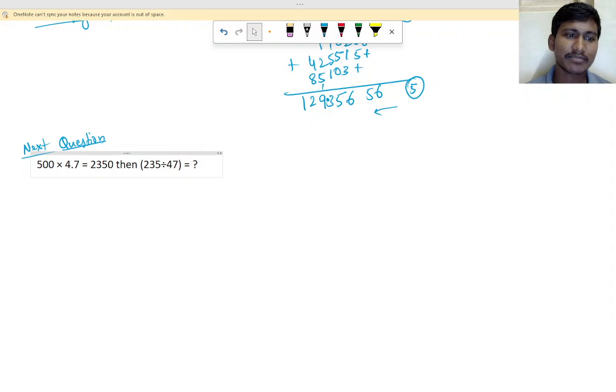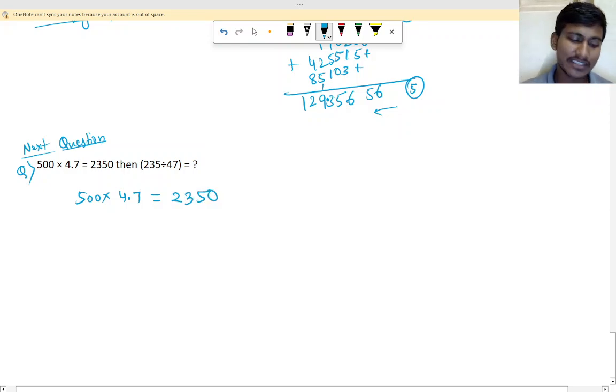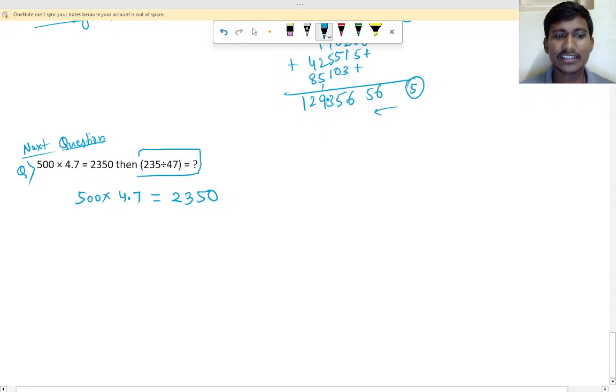Understand? So see here, what is the question given? 500 into 4.7. If you multiply, the answer is 2350. They have given that as the answer, and that is correct. So we have to use that to find the next answer. Then they are asking what?